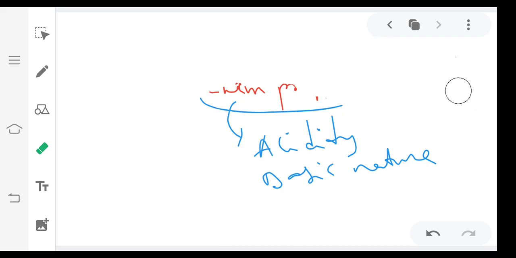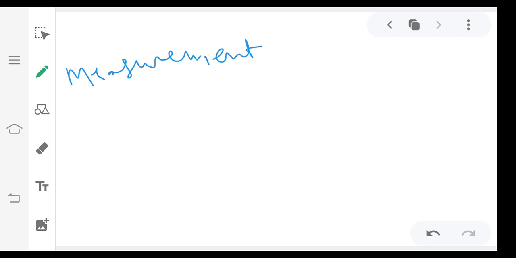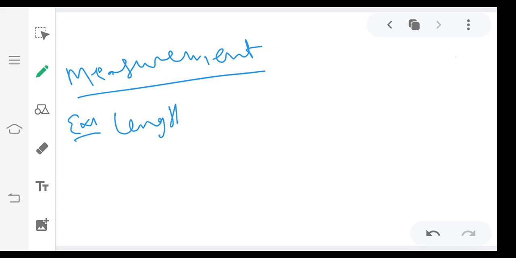Measurement is nothing but a number followed by a unit. Suppose length of room equals 6 meters. 6 is the number here, m is the unit, that is meter.